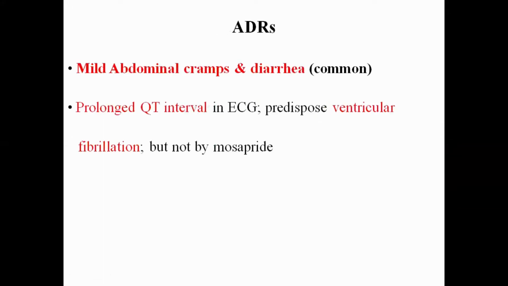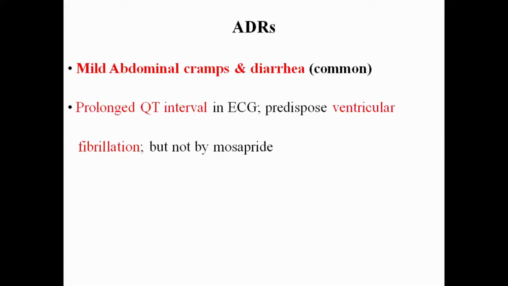We know that these drugs enhance the peristaltic movement, so definitely there will be adverse drug reactions in the GIT. What could they be? Mild abdominal cramps and diarrhea, because it increases the peristaltic movement. Sometimes the peristaltic movement increases more than the normal physiological peristaltic movement.